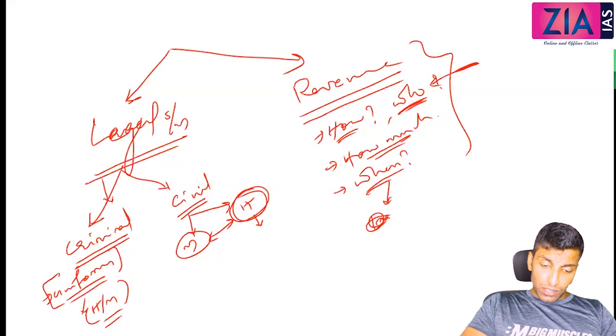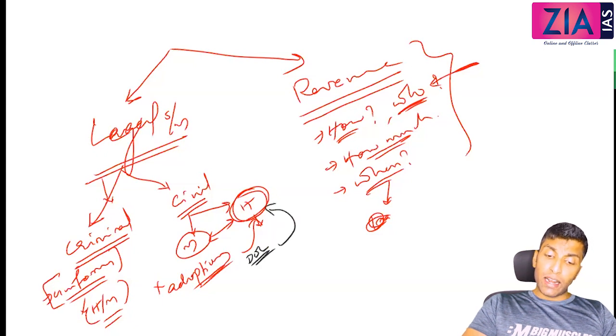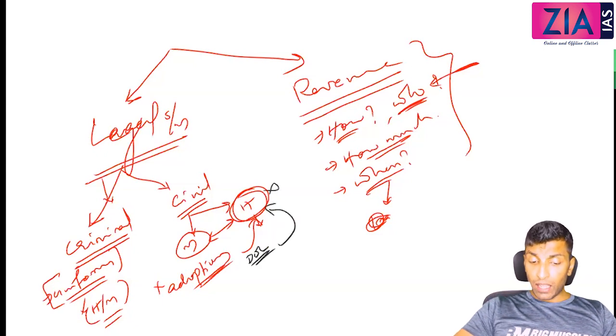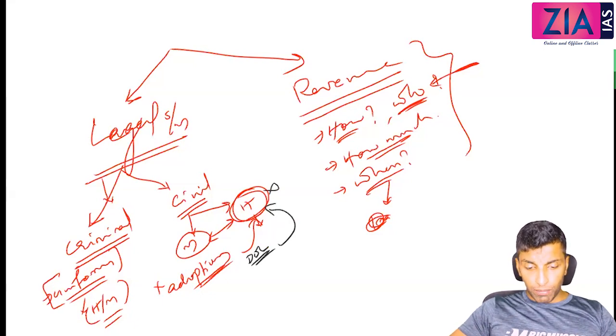So their system was poles apart, and the Britishers were not able to understand the system. For example, if you talk about certain laws like adoption. Adoption was not accepted among Muslims. It is not valid among Muslims. But among Hindus, it is valid and accepted. So later when we discuss the doctrine of lapse, you will see only Hindu states were annexed under the policy of doctrine of lapse. Why? Because Muslims don't have the concept of adoption. So the doctrine of lapse was not applicable in the Muslim states, and the Muslim states were annexed for different reasons. You can see Awadh was annexed for misgovernance. We will be discussing all these, don't worry about this.